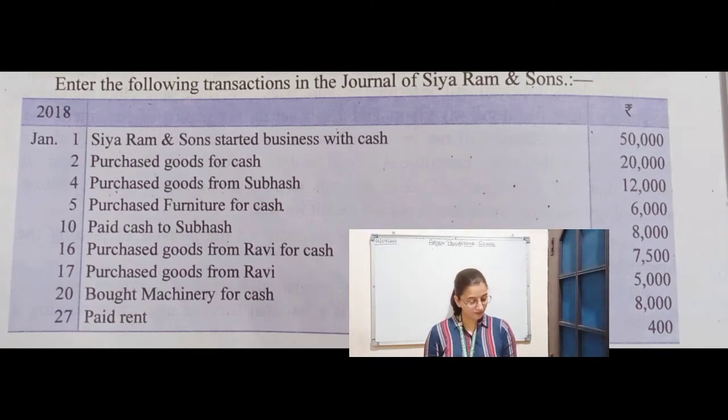16th January purchased goods from Ravi for cash 7,500. 17th January purchased goods from Ravi 5,000. 20th January, bought machinery for cash, rupees 8,000. 27th January, paid rent 400.